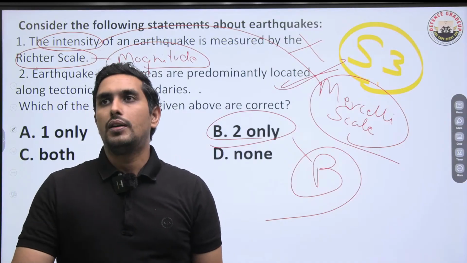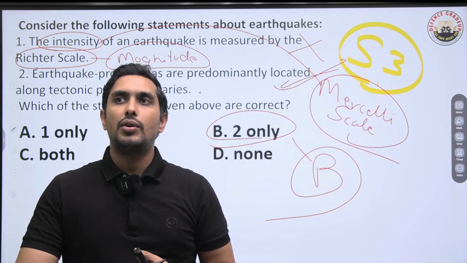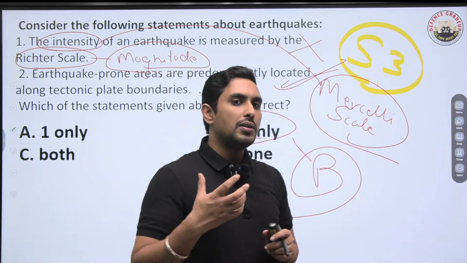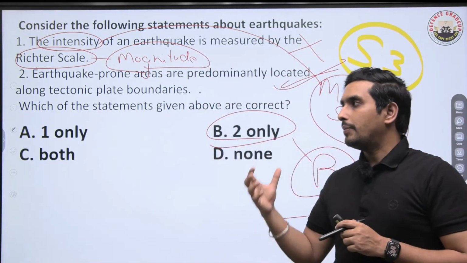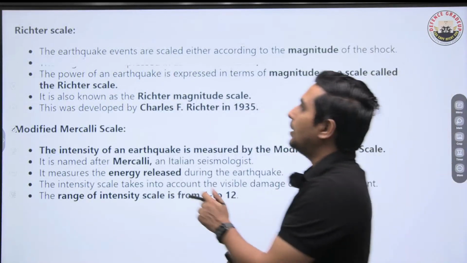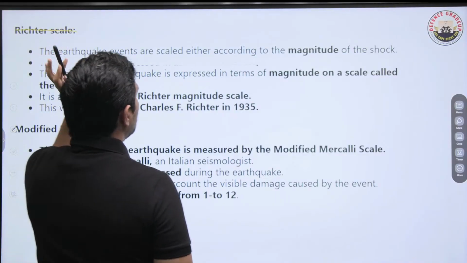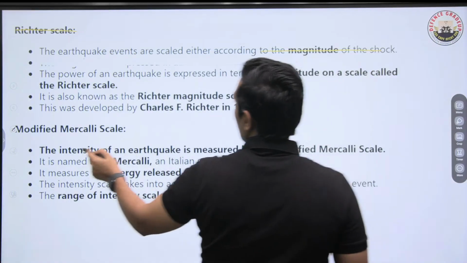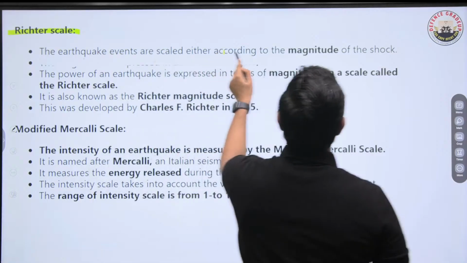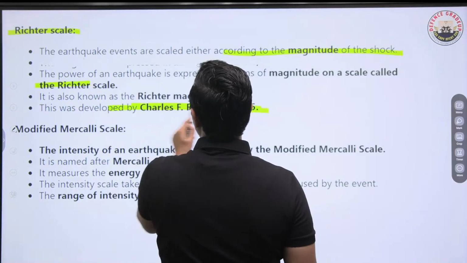I hope the questions which we saw today in this class, you have gained something out of it. That's one thing. And the most important thing is that you have to have a bare minimum idea of how we answer these questions. That is very much important. So remember that when I talk about the Richter scale, you have to be very much clear that the Richter scale basically is focusing on the magnitude. That is precisely the point we need to understand. The Richter scale is focusing on the magnitude, and you can see it was developed in the 1930s by Charles Richter.